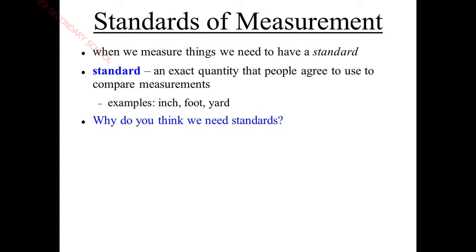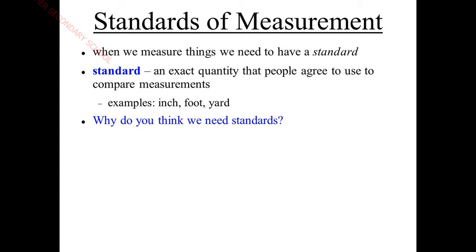So where do we use a particular standard quantity, in which area has it to be implemented? A standard is an exact quantity that people agree to use to compare measurements. For example, inch, foot, yard. In the next pictures, I'll tell you what we mean by inch, foot and yard.